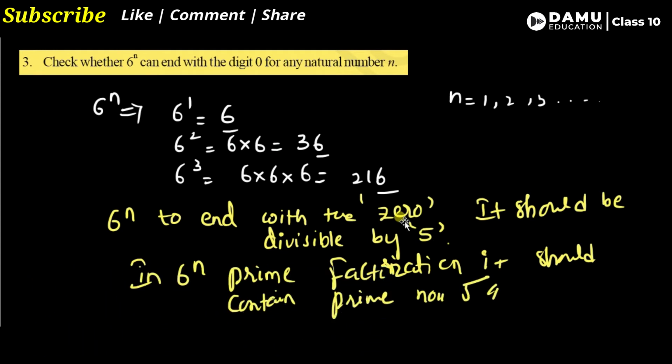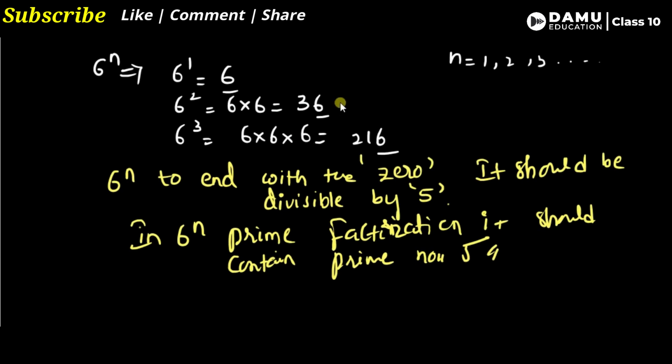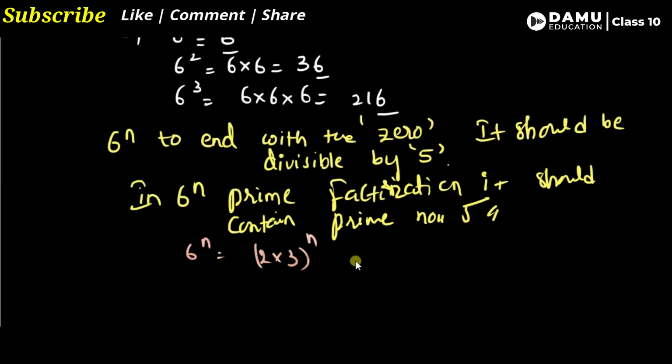We need to check. 6 power n we can write as 2 into 3, whole power n, since 2 times 3 is 6. So 2 and 3 are the only prime numbers which are present in 6 power n. Only 2 and 3. There is no 5 present in 6 power n, because it contains only 2 and 3.